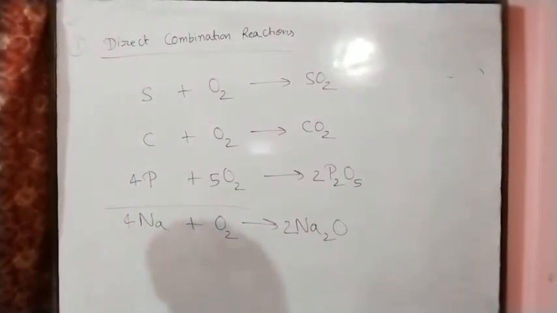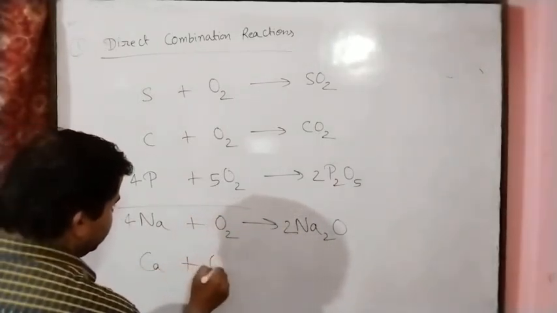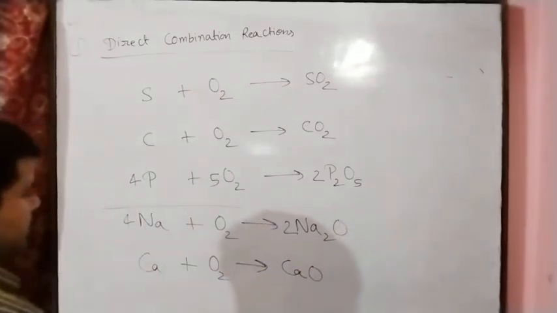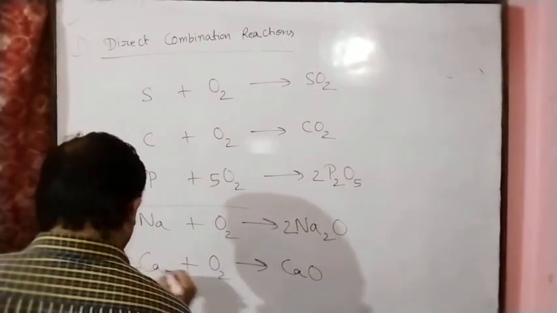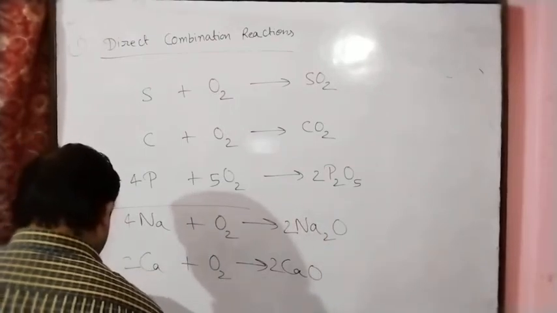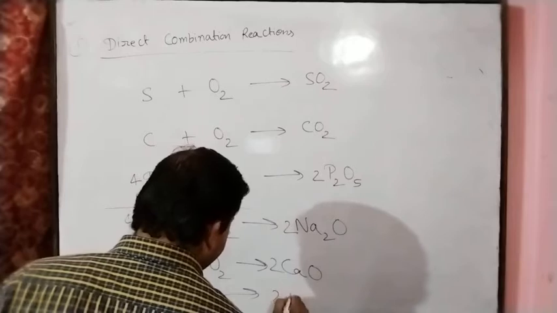In the same manner, calcium reacts with oxygen to give calcium oxide. Magnesium reacts with oxygen to give magnesium oxide.